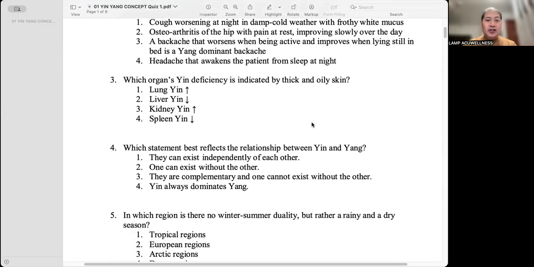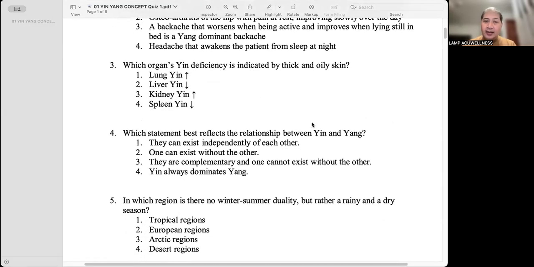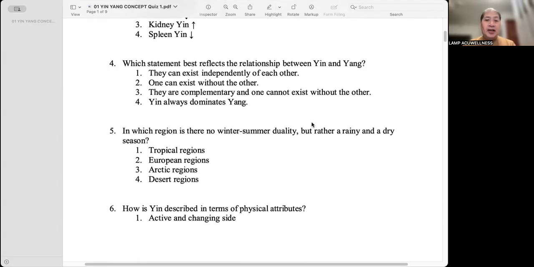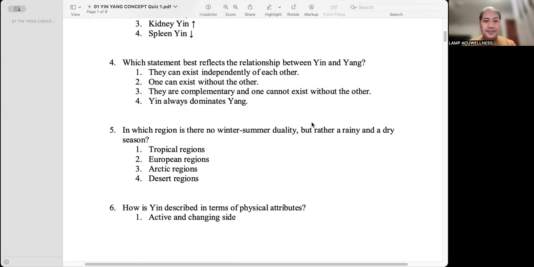Which organ's yin deficiency is indicated by a thick and oily skin? Number one, lung yin. Increased. Okay. Which statement best reflects the relationship between yin and yang? They are, number three, complementary, and one cannot exist without the other.